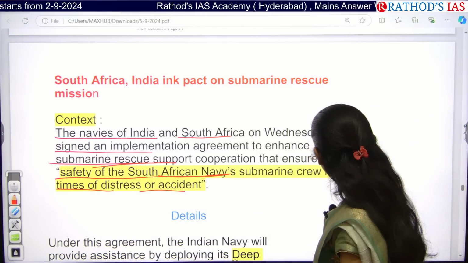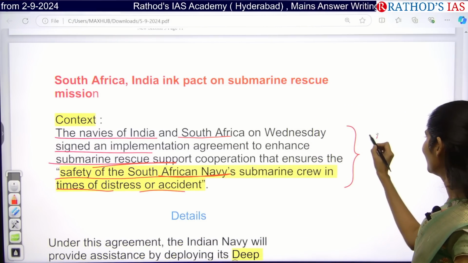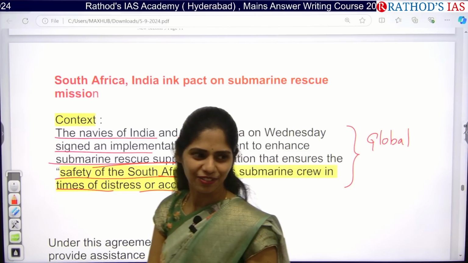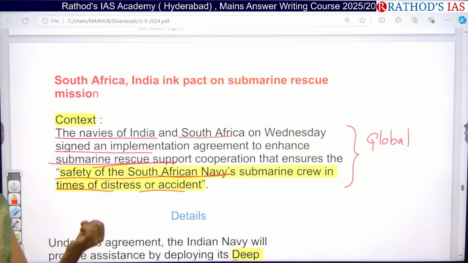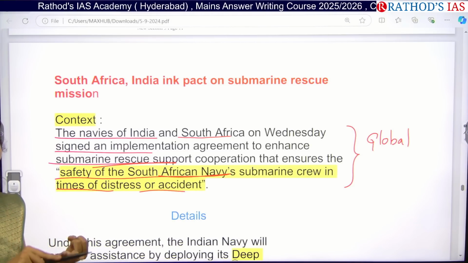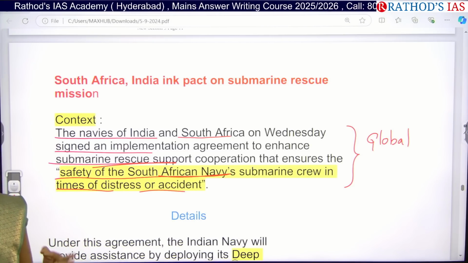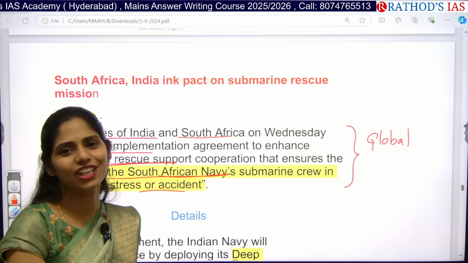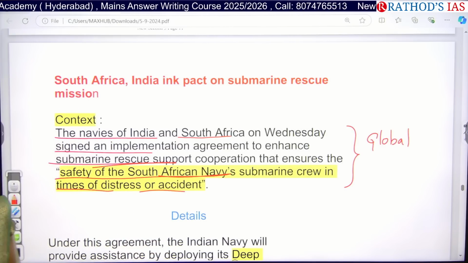So why can India play this kind of role? Again, the reason here is global south. Only one reason, that is global south. Wherever you can use this word global south, you can use Viksit Bharat, and you can use sustainable development goals. These three things you can write without any hesitation in your conclusion.